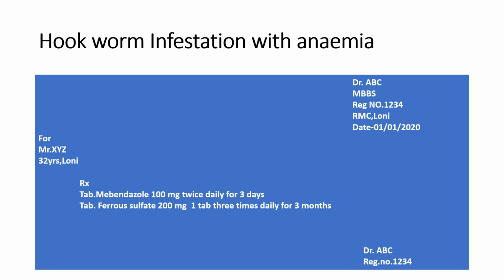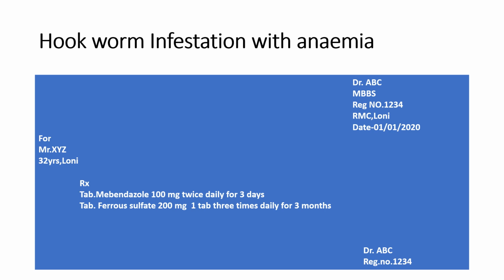Here we give tablet mebendazole 100 milligram twice daily for 3 days along with tablet ferrous sulfate 200 milligram, 1 tablet 3 times daily for 3 months. Ferrous sulfate is an adjuvant drug which will prevent the anemia and maintain hemoglobin level near to 12 gram.